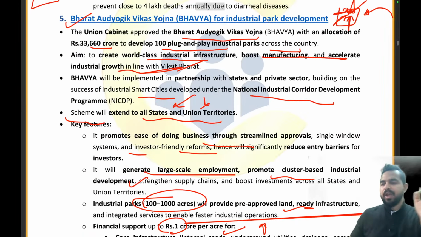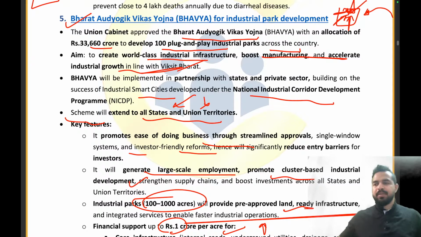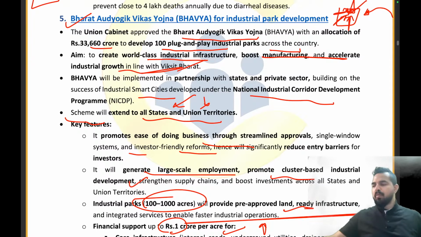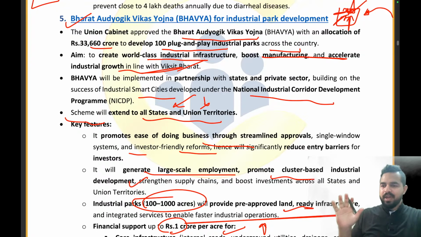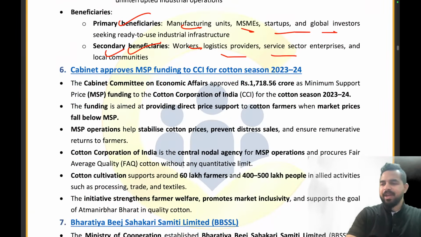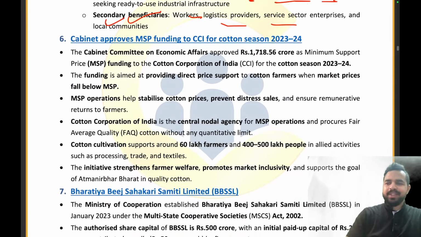Clear everyone? Are you guys able to understand it? Please give me a thumbs up if yes. Getting it? Are you guys enjoying the session? So we have covered the whole article in a very interactive manner, right, my dear friends? Let's move on to the next news article now.